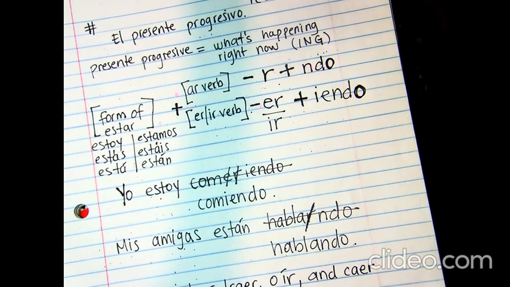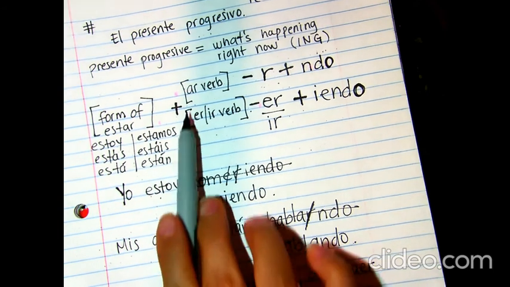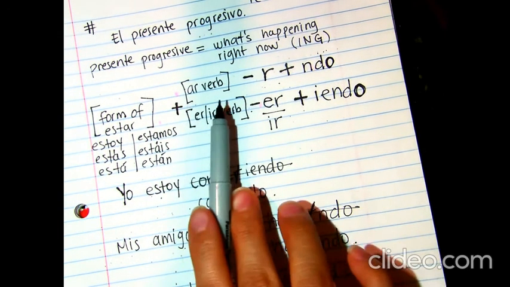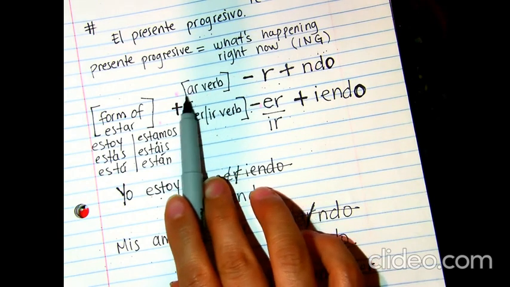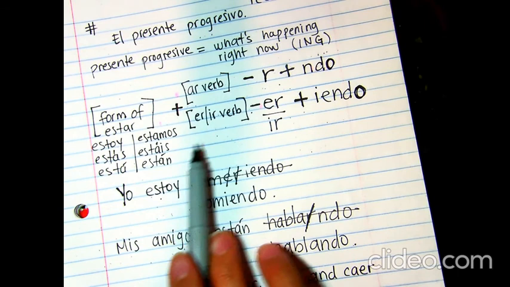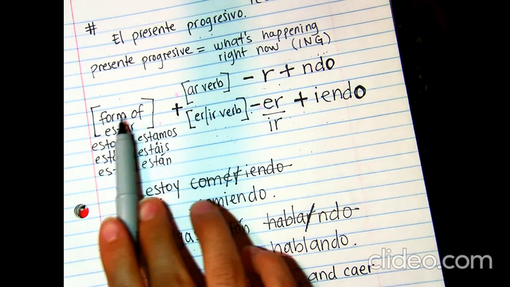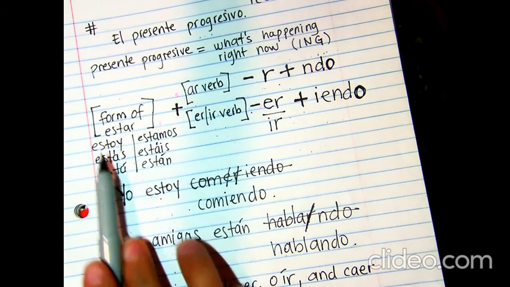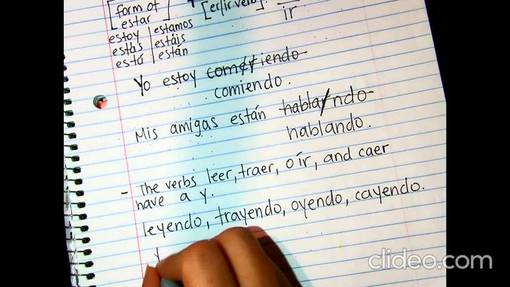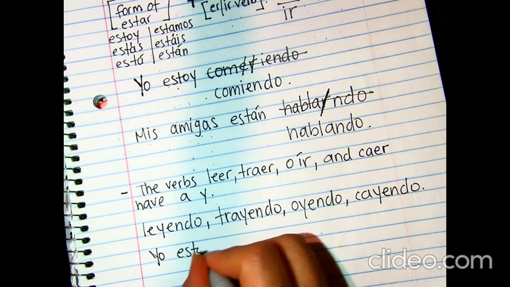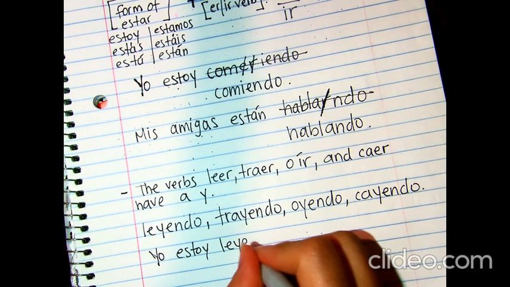So one more time. The second part of the verb doesn't change for any form. The only change is the form of estar. Okay? Only change happens here. Well, you still have to make the change, right? Whether it's an AR, ER, or IR. But the change of form of the verb is going to happen in estar, not in the second part. So let me give you an example for this one. Yo estoy leyendo.